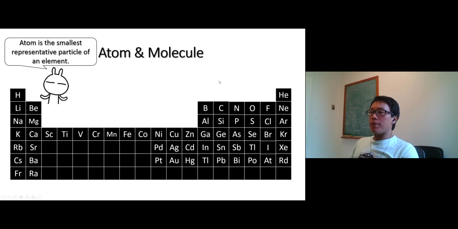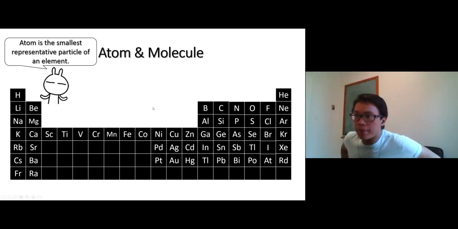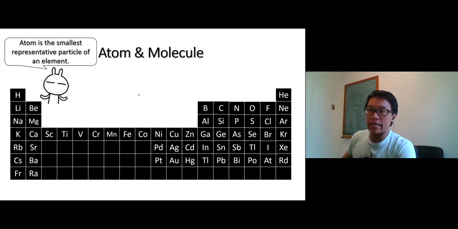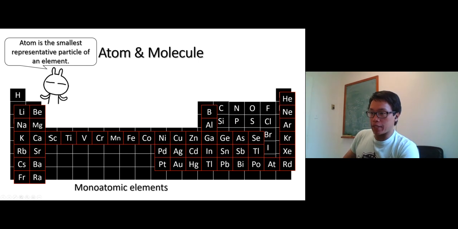Just a little bit about atoms and molecules. Just the definition of an atom of an element: an atom is the smallest representation of an element. These exist as monoatomic elements: lithium, sodium, potassium, calcium, beryllium, magnesium. On the right side, we have boron, aluminum. In the middle, we have iron right here, chromium right here. These exist as just one particle, so we call them monoatomic elements.